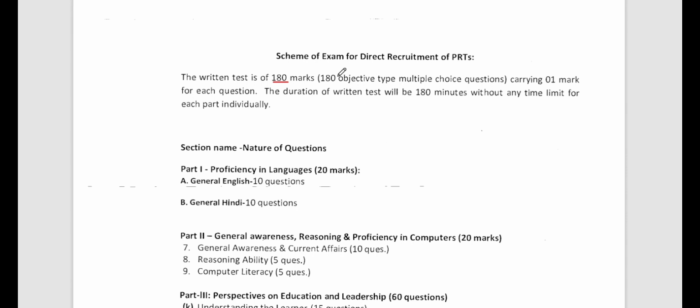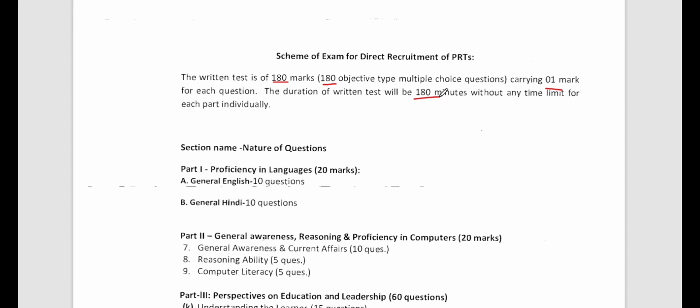This will be MCQ based, which means multiple choice questions, just like our CTET and MTET exams. Each question will carry 1 mark, which means 180 questions for 180 marks. The duration of the written test will be 180 minutes. This is also funny, right? You will get 180 minutes, that is 3 hours, to finish this exam. 1 minute, 1 question, 1 mark.